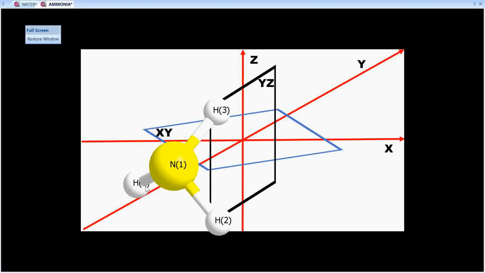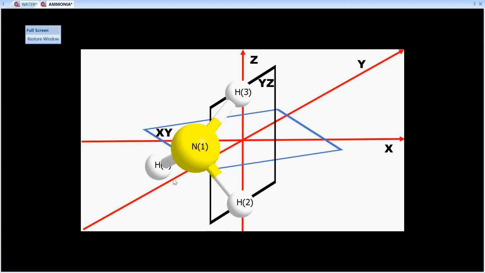Okay, see, if I bisect this molecule in the YZ plane, then what happens? The H3 will be divided into 2 equal parts. The nitrogen will also be divided into 2 equal parts, whereas the positions of H2 and H4 will be interchanged. But once again, the numbers actually don't matter. The numbers we have used only for our convenience. The appearance will remain the same.